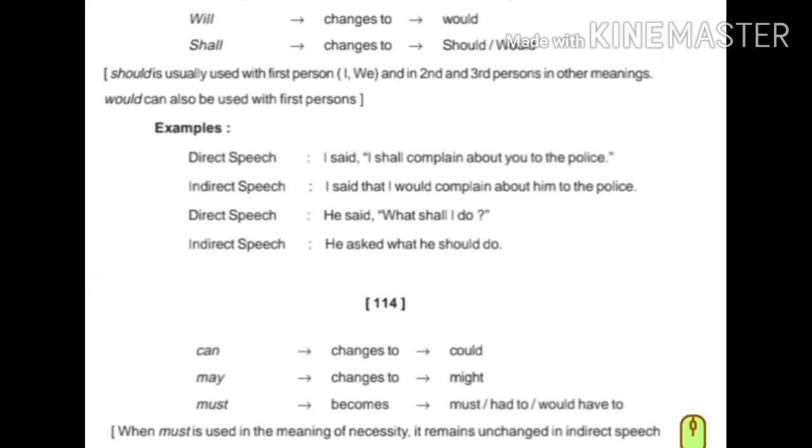Direct speech: He said, what shall I do? Indirect speech: He asked. Said became asked because it is an interrogative sentence. So, he asked, with a wh-word, no conjunction will be used. The inverted commas are removed, no conjunction is used. Could you understand? He asked what he should do.